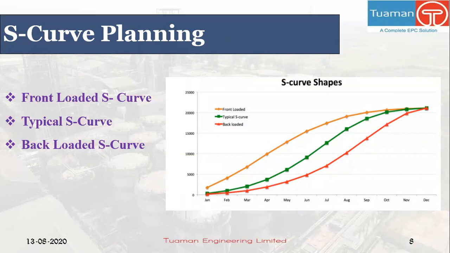So what is a typical S-curve? The term S-curve denotes the tendency of the cumulative curve to form a shallow S shape, flatter at the start, steeper in the middle, and flattening off again towards the end. This shape is typical for most projects as they start slowly and ramp up during the main execution phase, and then wind down again towards the project's completion as productivity declines and work runs out.